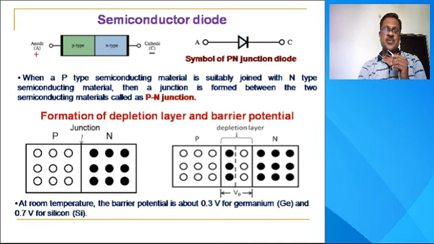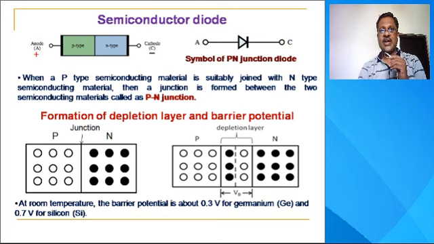Now there are two types of semiconductors: intrinsic semiconductor and extrinsic semiconductor. Intrinsic semiconductor is a pure semiconductor, which means no doping is done in it. But the conductivity of an intrinsic semiconductor is low, and to increase it, we have to dope the intrinsic or pure semiconductor with some suitable impurity.